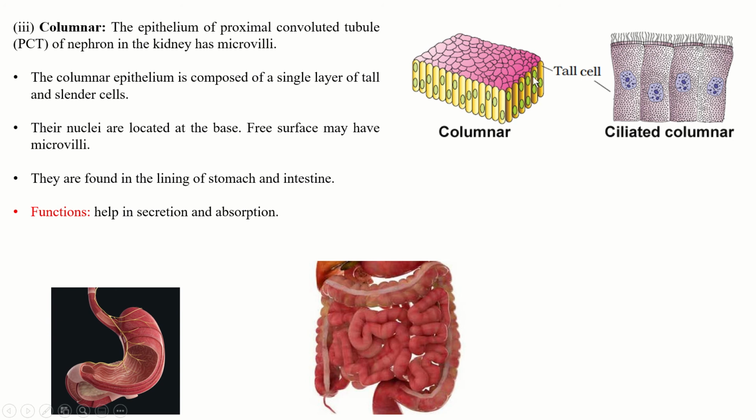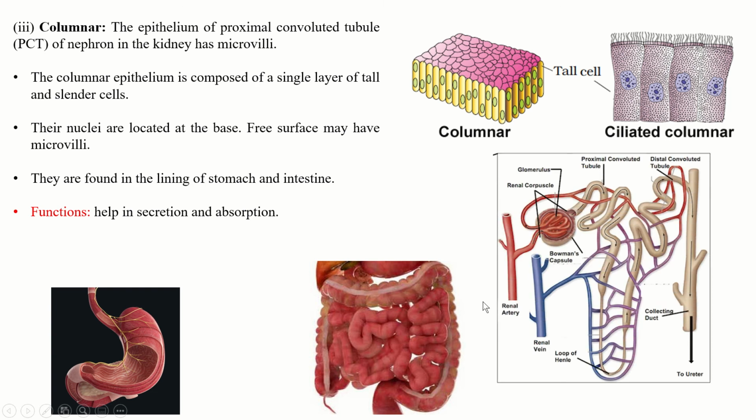The free surface may have microvilli. They are found in the inner lining of the stomach and the intestine. Their function is to help in secretion and absorption. When there is a presence of cilia, we call it the ciliated columnar epithelium.